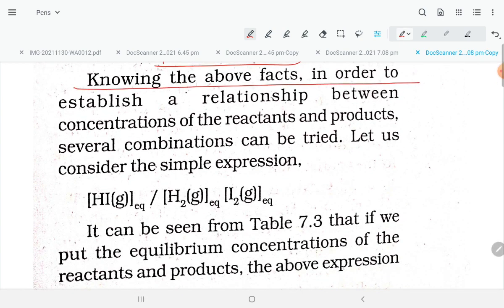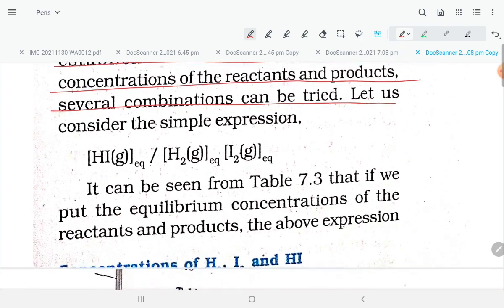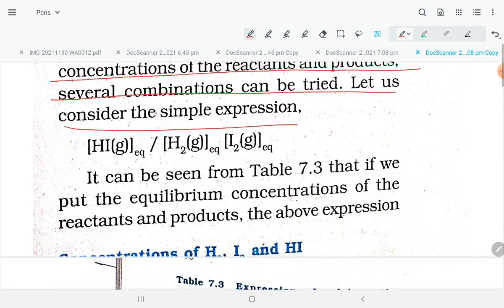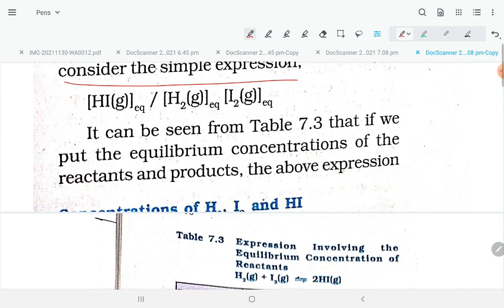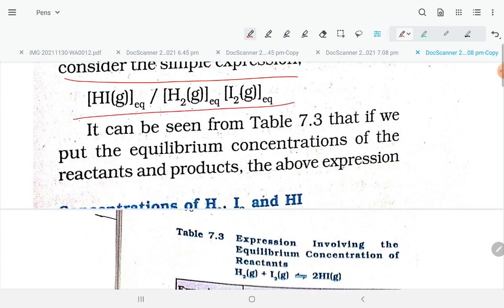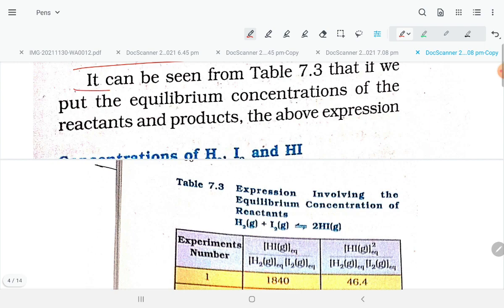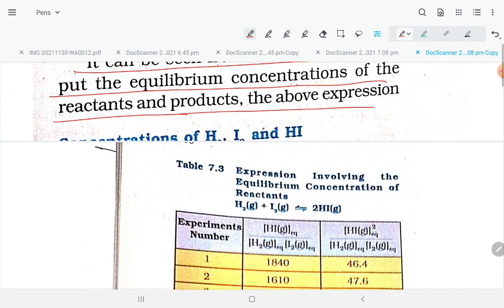Knowing the above fact, in order to establish the relationship between the concentration of the reactants and product, several combinations can be tried. Let us consider the simple expression [HI]/[H2], and [HI]/([H2] + [I2]). It can be seen in the table that we put the equilibrium concentrations of the reactants and product into the above expression.